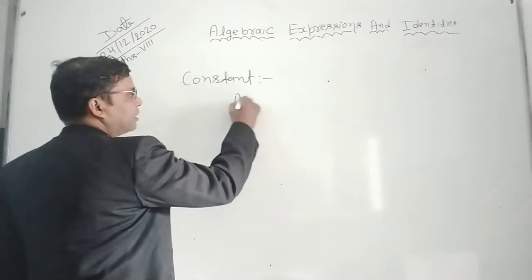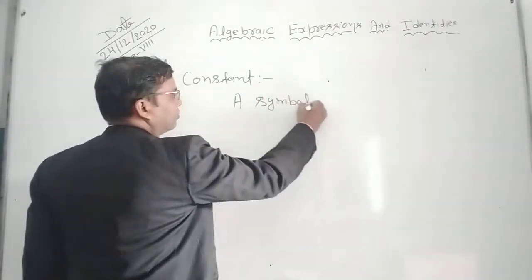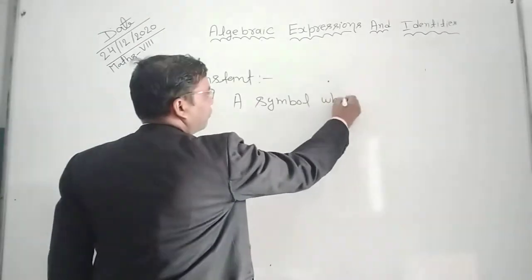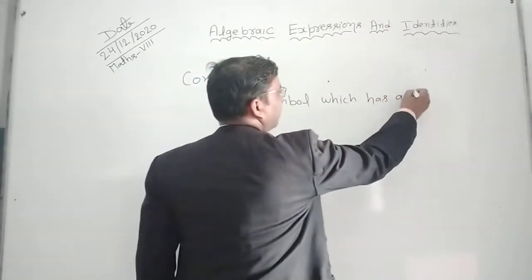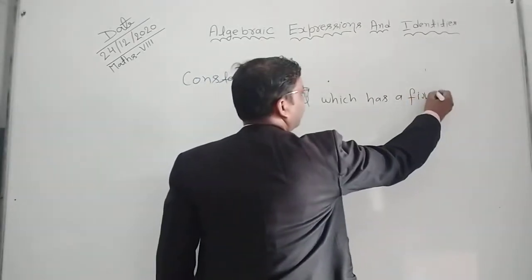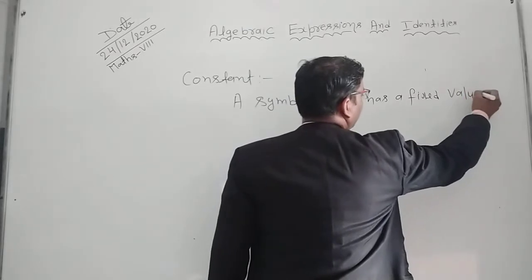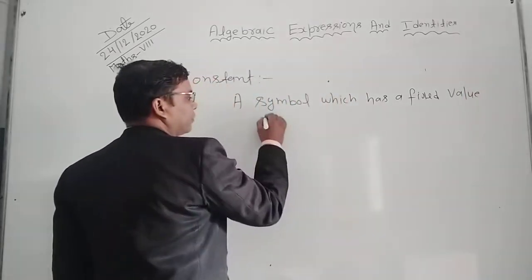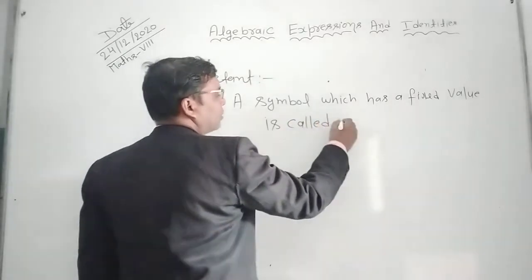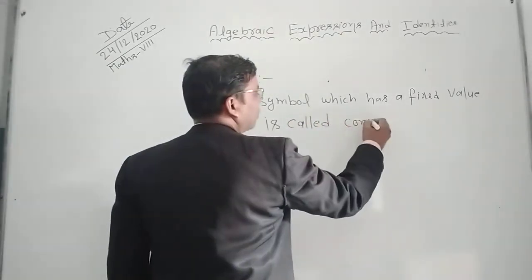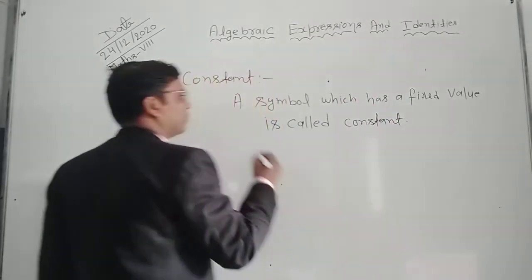You write here: a symbol which has a fixed value is called constant.